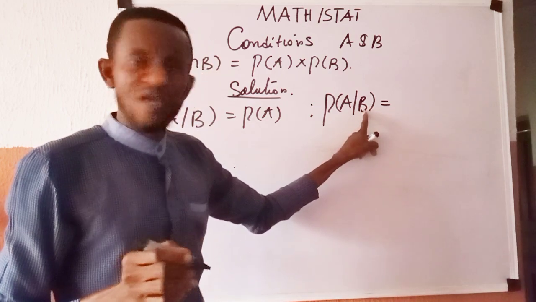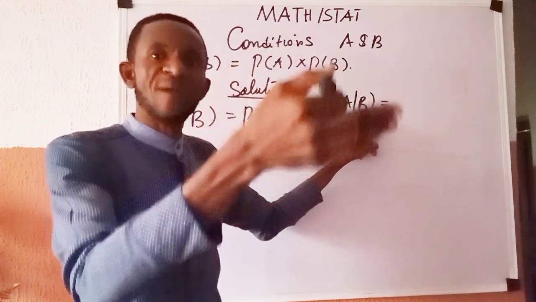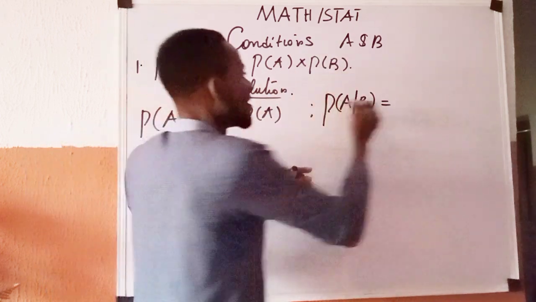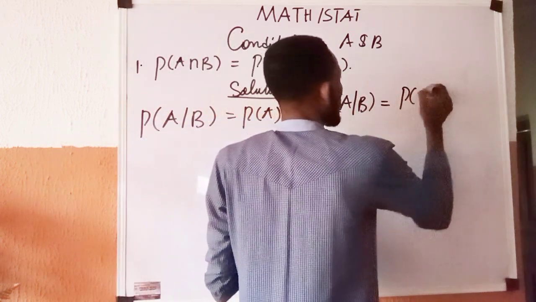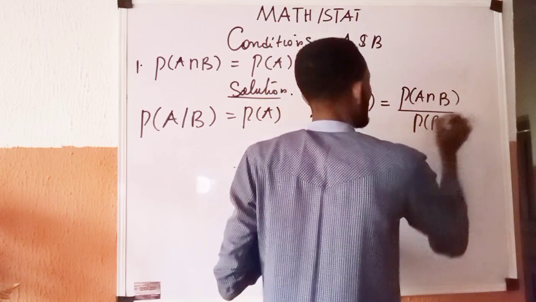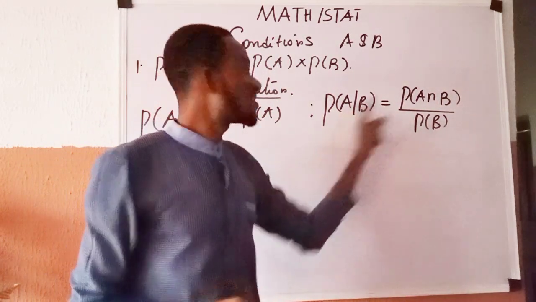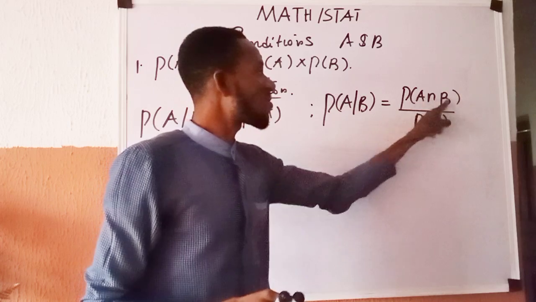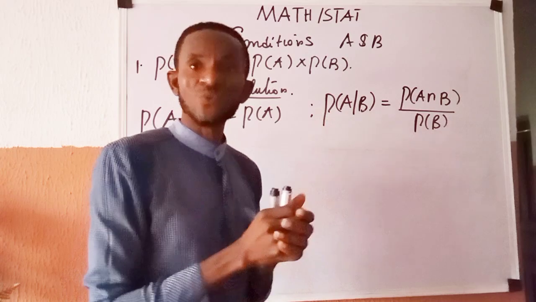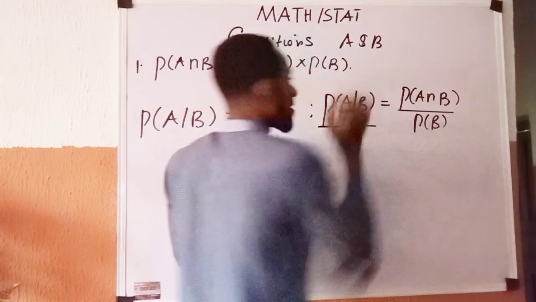And do remember that when we talk about joint events or joint probability in sets, we are talking about the probability of the intersection. Therefore, this can be expressed as the probability of A intersection B, over the probability of B. That is to say that in conditional probability, it is expressed as the joint probability of A and B over the probability of the event that happened earlier, which is B. And of course, I can say all over 1.